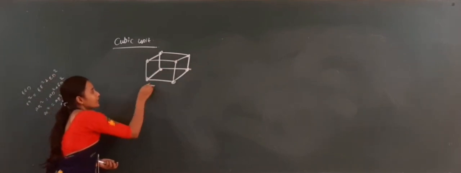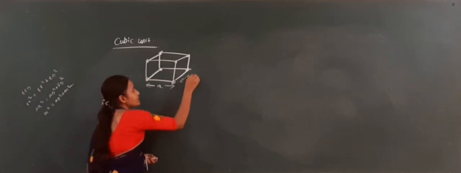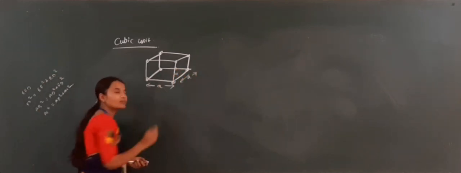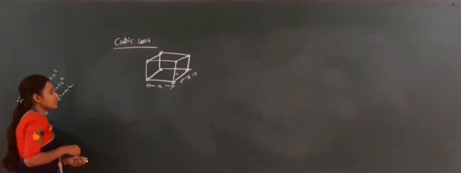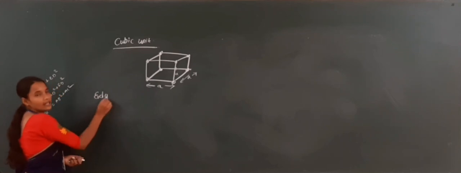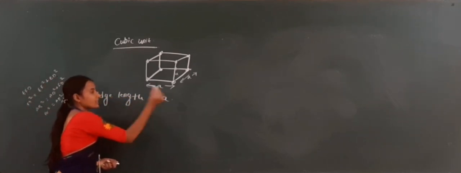Here it contains an edge length A, and it is also A along the y-axis and A along the z-axis. Means the edge length is A. So first, I am taking the edge length is equal to A.